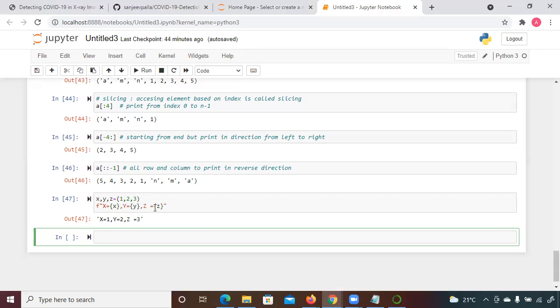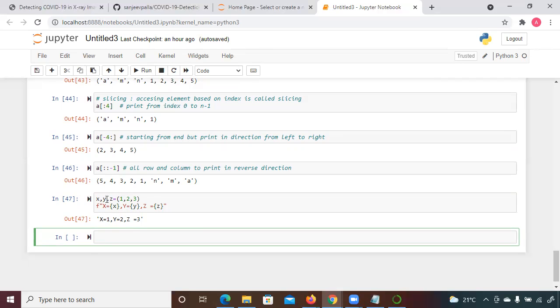You can change the capital XYZ variables to any variable, but based on your requirement you have to use this f, which is called a string specifier or string format, and based on that you can print it. So that's why we are able to print it. Do you understand this part?